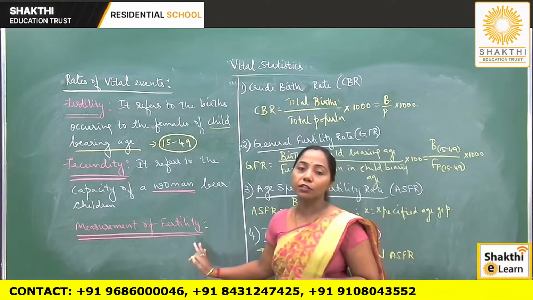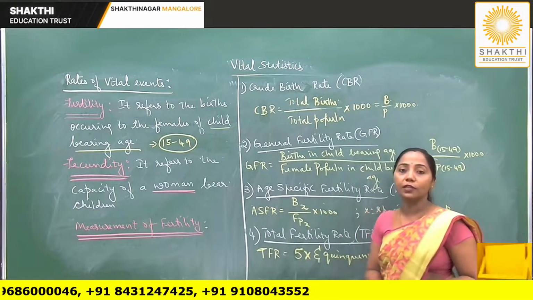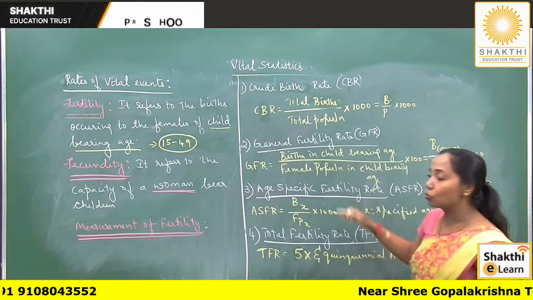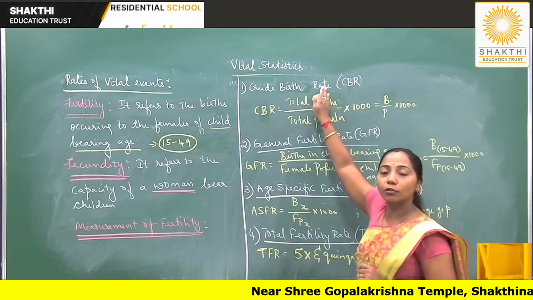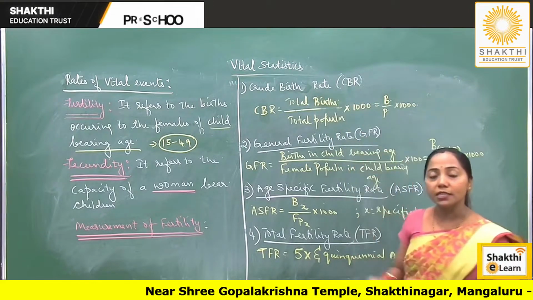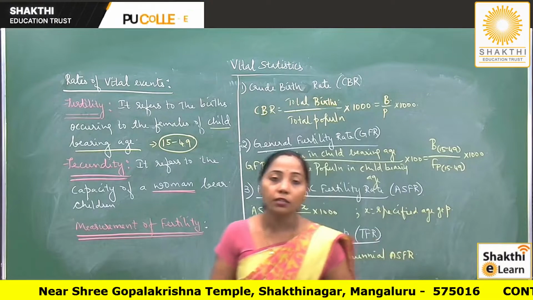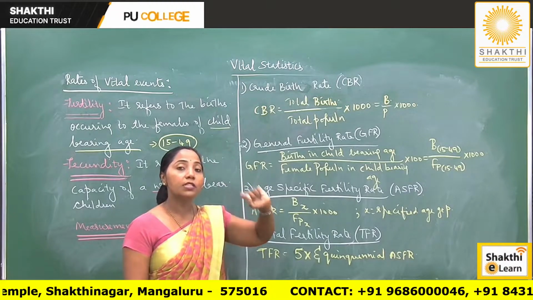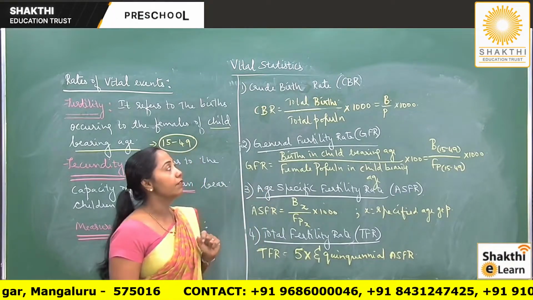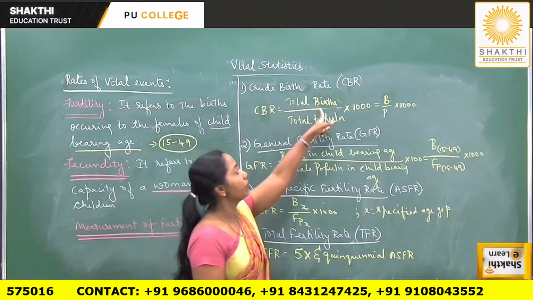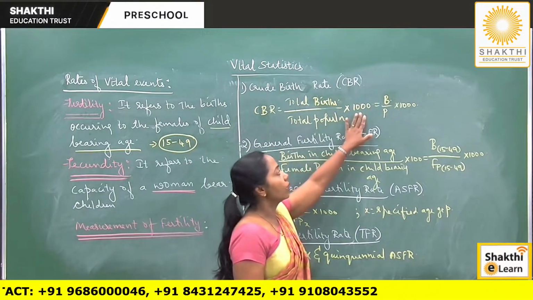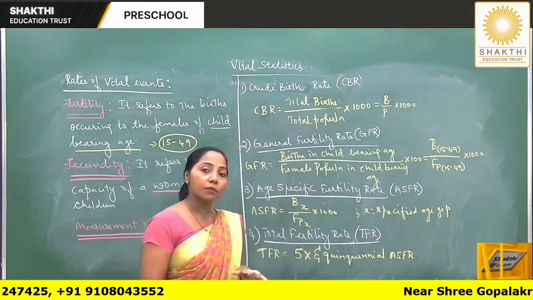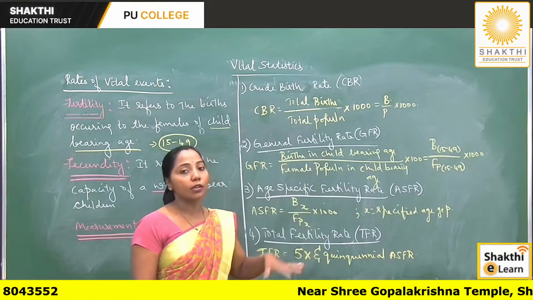So next, let us see the different measures of fertility. What are the different measures of fertility? Rates of fertility, fertility rates. We will be studying 4 measures of fertility rates. The first one is crude birth rate. Crude birth rate is the average number of births occurring in a year per 1000 individuals. So CBR is total births divided by total population into 1000. In short, you can write B by P into 1000. For a group of 1000 people, we calculate different rates of births or deaths or reproduction.